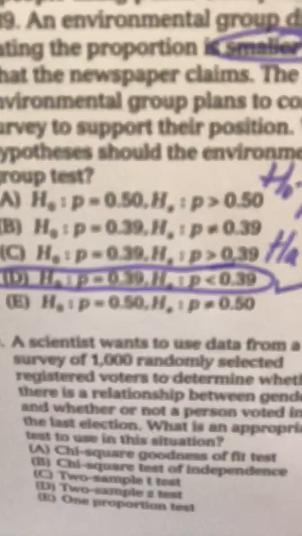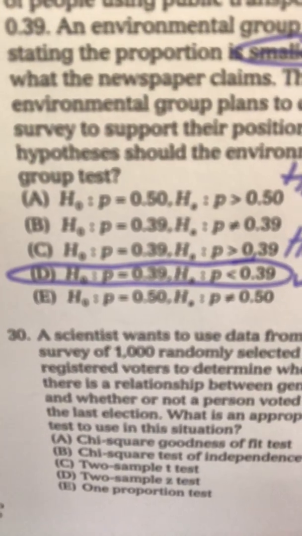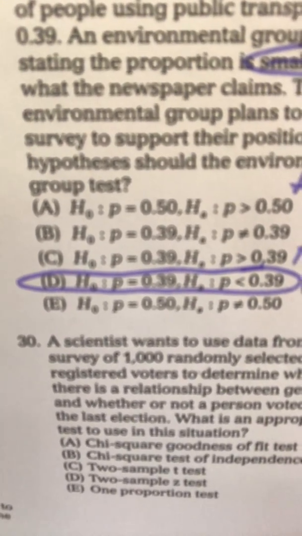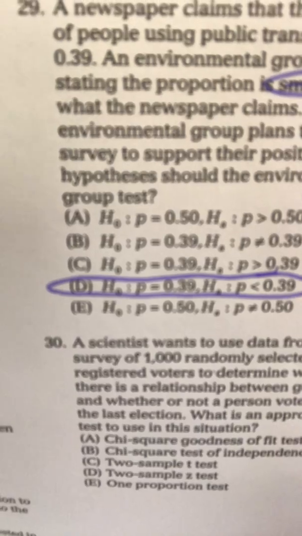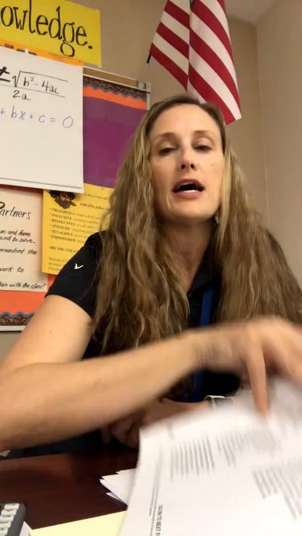Last question. So I take a look at question 30. A scientist wants to use data from a survey of 1,000 randomly selected voters to determine whether there's a relationship between gender and whether or not a person voted in the last election. So I need to ask myself, well, is this quantitative or categorical?